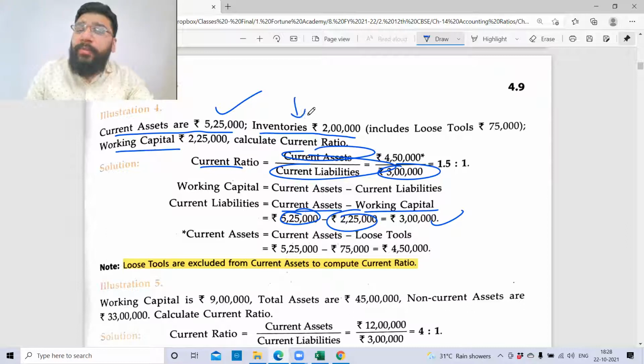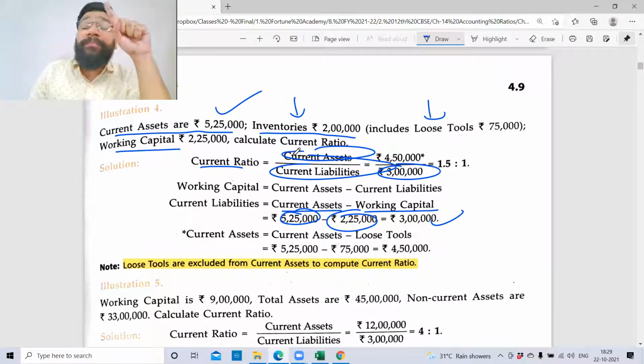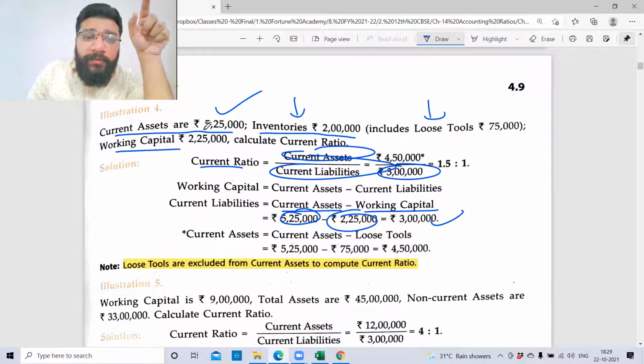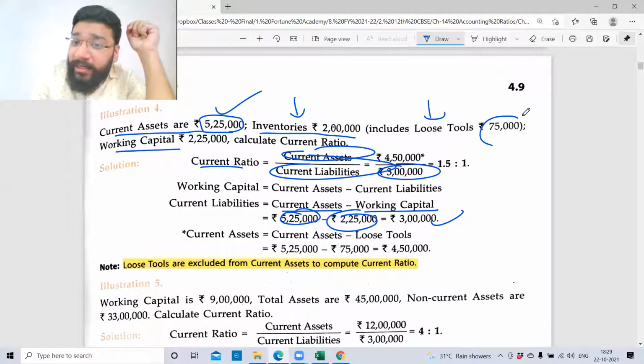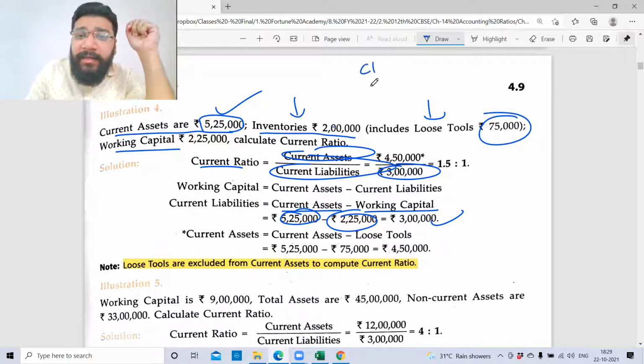Current asset includes inventory, and inventory includes loose tools. So we clearly agreed that when we calculate the current ratio from the current asset, I have to exclude loose tools. So what will you do? From the 525, will you minus 2 lakh or will you minus 75? You will minus 75,000, because your current asset includes inventory and your inventory includes loose tools.